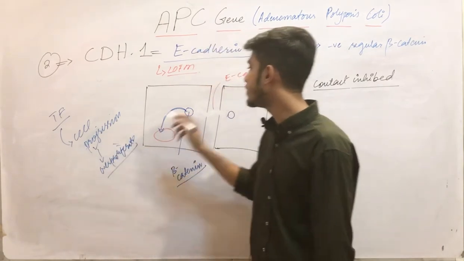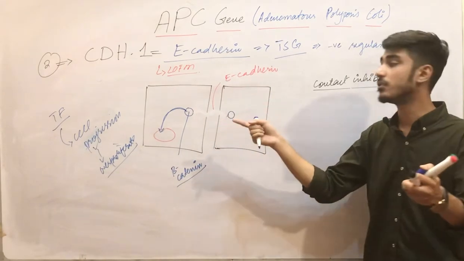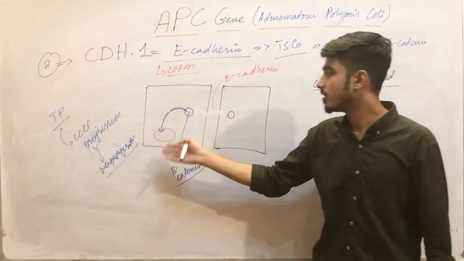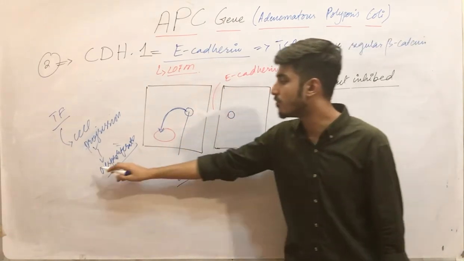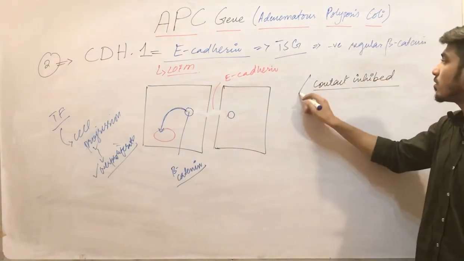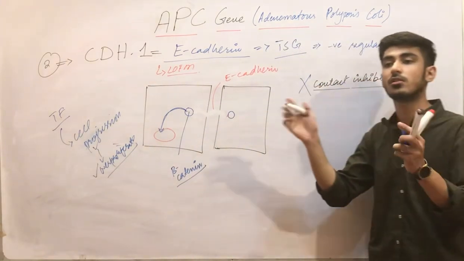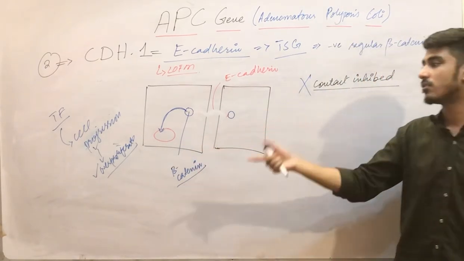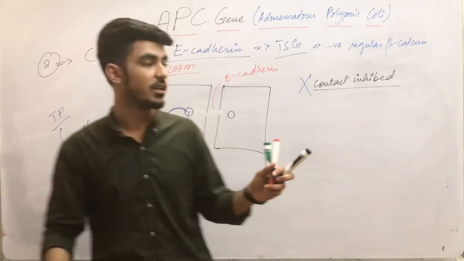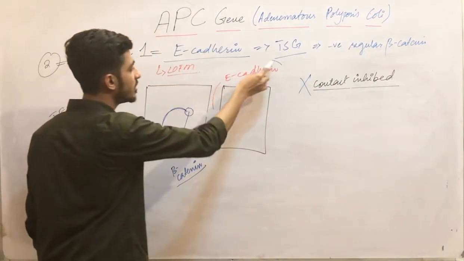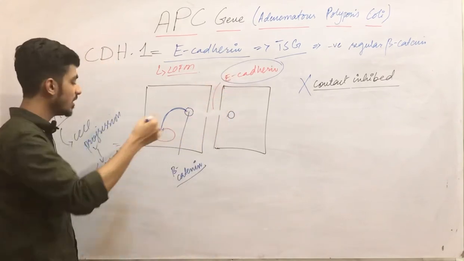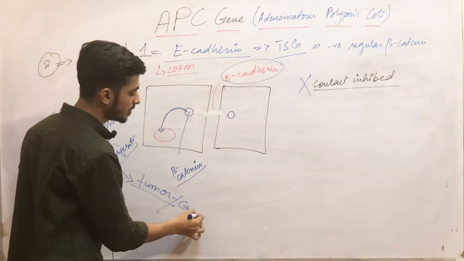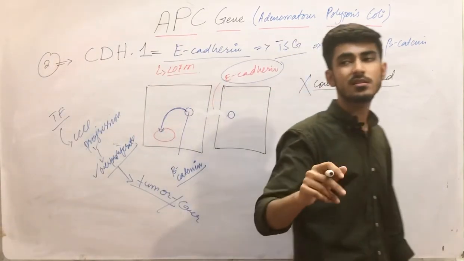Why? Because we don't have the E-cadherin, which was coupled with the beta catenin and stops it. But what happens when there is loss of E-cadherin? The over proliferation occurs and there will be no contact inhibition. When there is no contact, obviously there is no inhibition of the cell cycle. When the cell cycle is not inhibited, it will over proliferate. In this way, the loss of function mutation in the E-cadherin leads to the development of cancer, over proliferation, and obviously it will develop into a tumor or cancer. Clear? This is the E-cadherin.